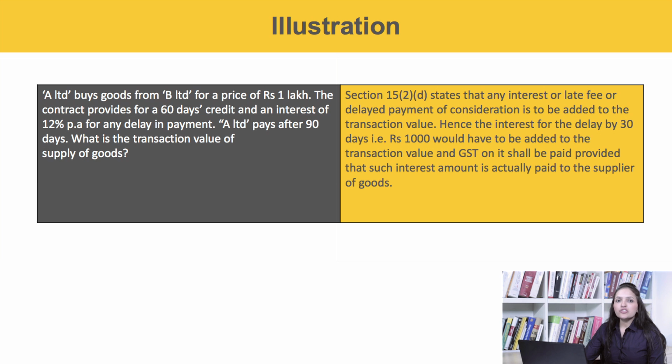Section 15 subsection 2 clause D states that any interest or late fee or penalty for the delayed payment of consideration is to be added to the transaction value. Hence, the interest for the delay of 30 days, that is rupees 1,000, would have to be added to the transaction value and GST on it shall be paid, provided such interest amount is actually paid to the supplier of the goods. Then only GST shall be leviable on the interest amount.